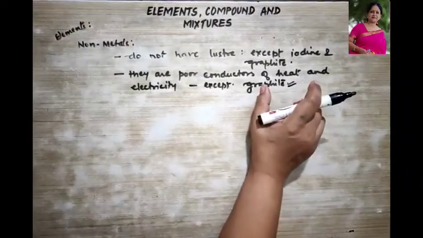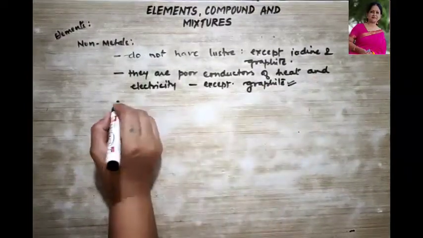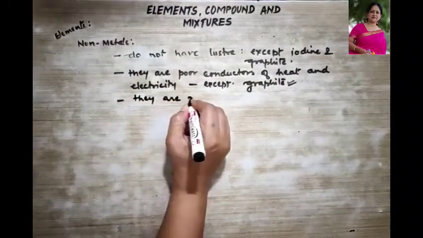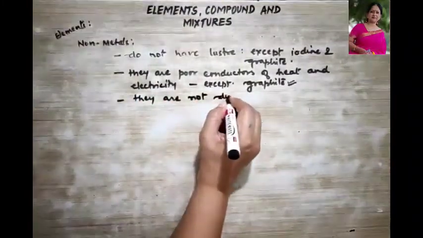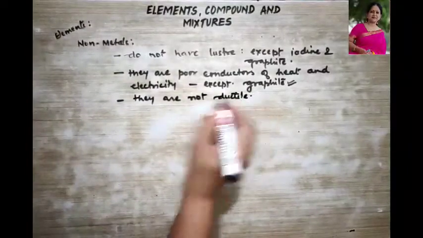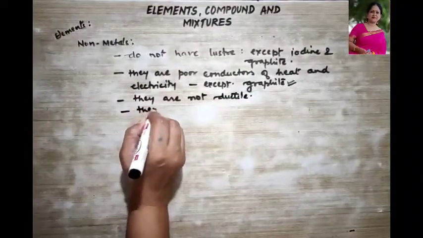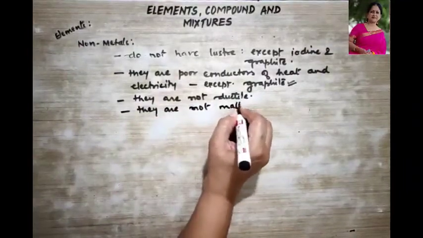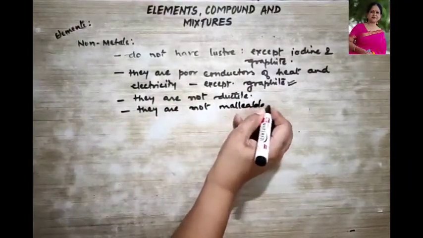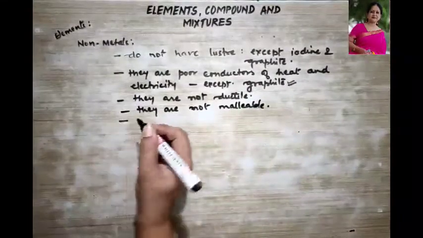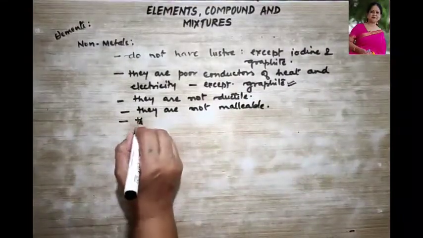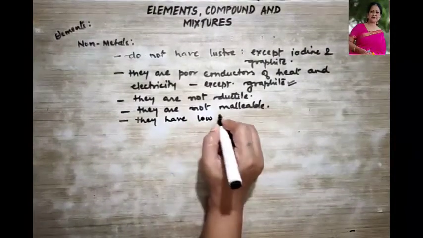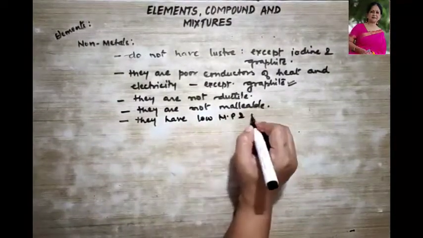Graphite is a very good conductor of heat and electricity. Then they are not ductile. They are neither malleable. They are not malleable also. Then they have a low melting and boiling point.